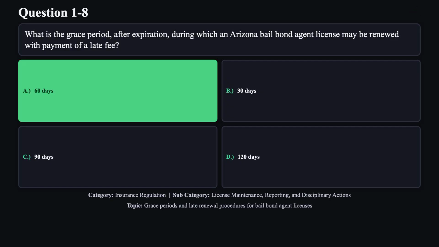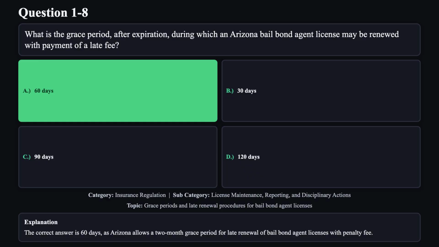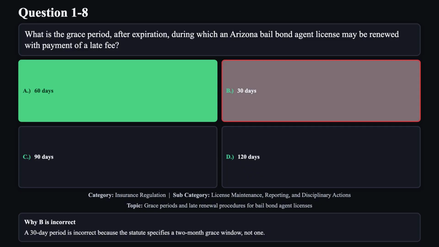The correct answer is A. The correct answer is 60 days, as Arizona allows a 2-month grace period for late renewal of bail bond agent licenses with penalty fee. Reason B is not correct. A 30-day period is incorrect because the statute specifies a 2-month grace window, not one.